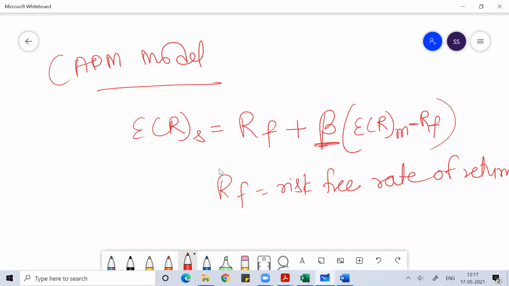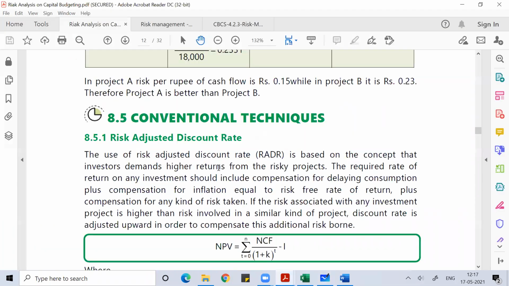Here you need to understand what we do in the risk adjusted discount rate. In the risk adjusted discount rate, we try to bring in all the risk parameters that can be involved in undertaking this project. Those can include compensation for delaying consumption, compensation for inflation, or any other form of risk which can be involved in the project.